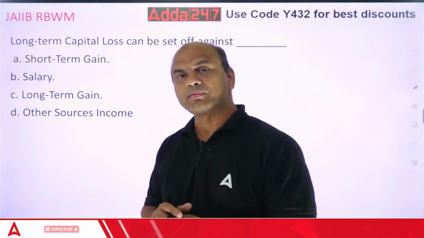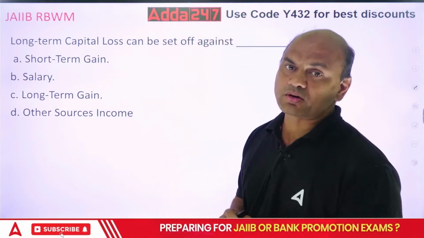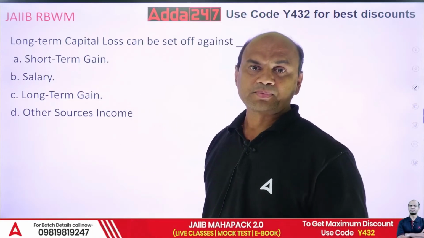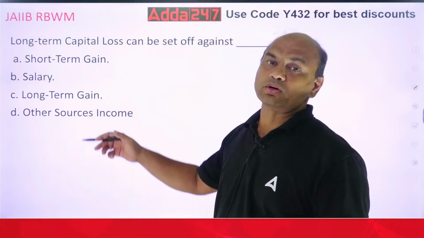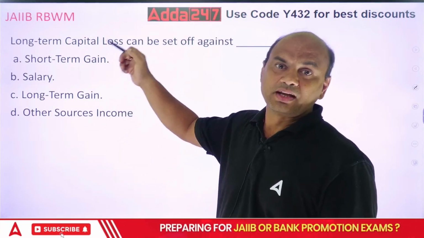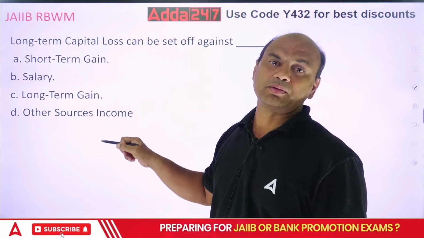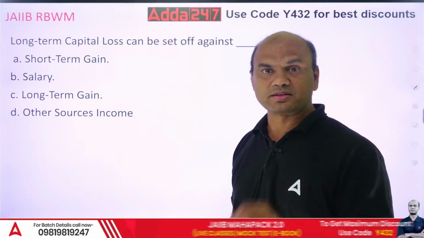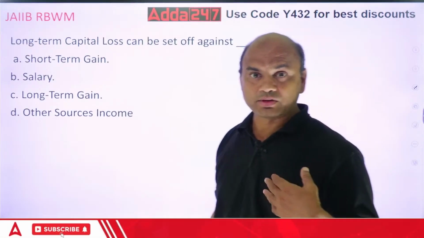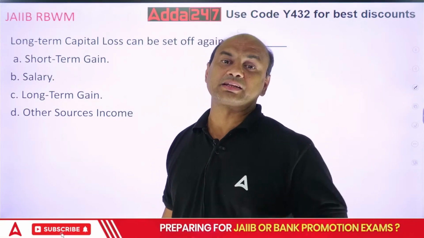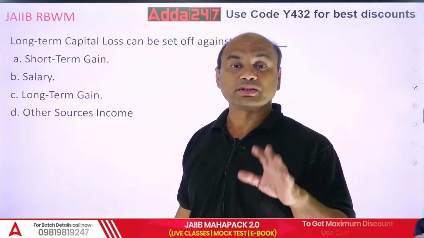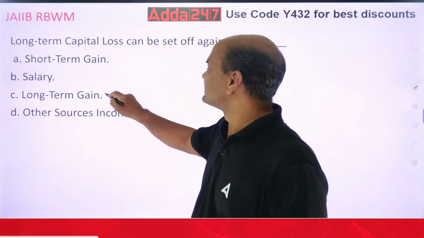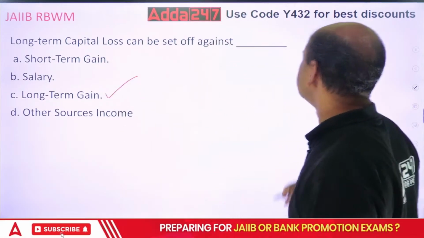So, long-term capital loss can be set off against long-term capital gains. The reverse is also true: if I have a long-term capital gain, it can be set off against a long-term capital loss. And the duration is 7 years. If I have a long-term capital loss, I can carry forward that loss for 7 years. So, the answer is long-term capital gains.